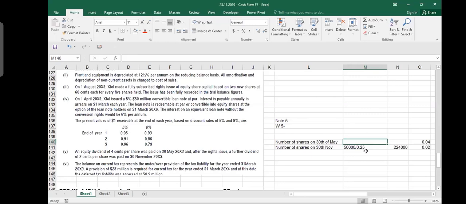What were the number of shares before? You see, you had some shares in the beginning of the year. Then in the middle of the year, you issued some new shares, and the total is 224. This 224 is at the end of the year. In the beginning, how many shares are you giving as rights issue? Can you read this statement number 3? Please read note number 3.